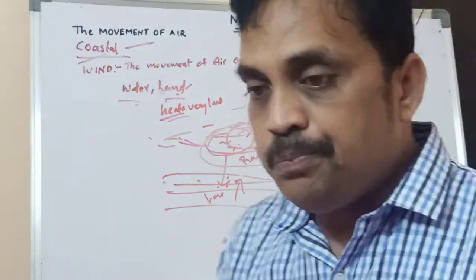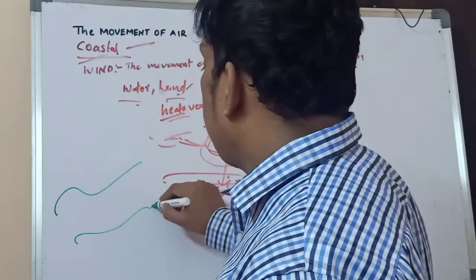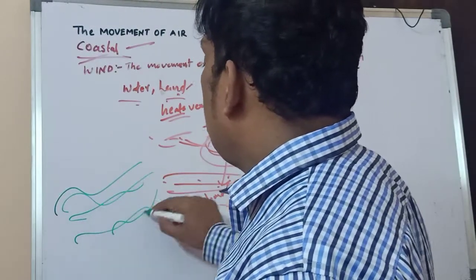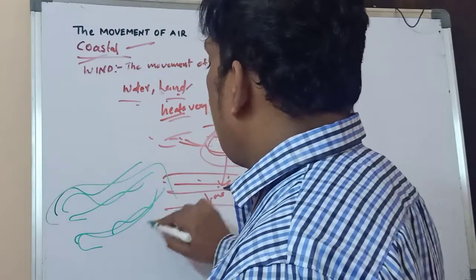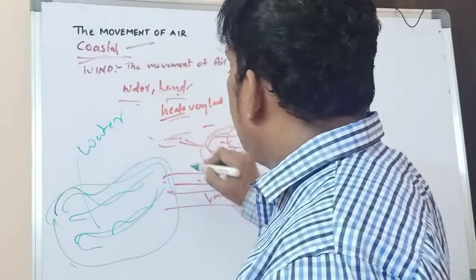For example, I'm drawing a rough diagram. This is water. This one is the land.